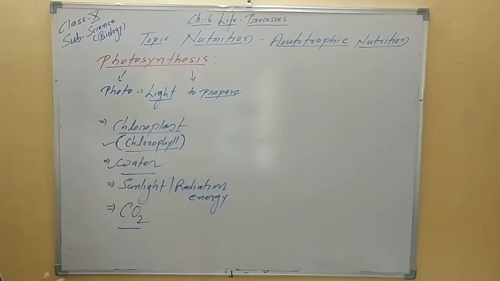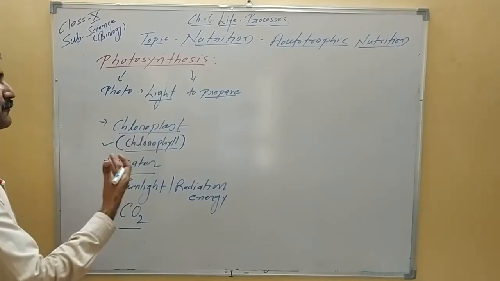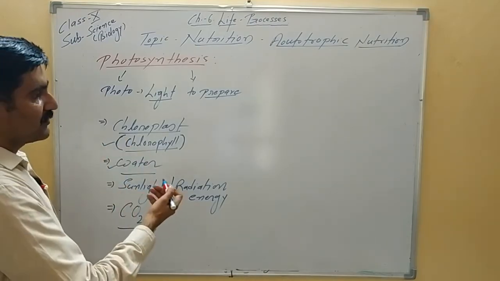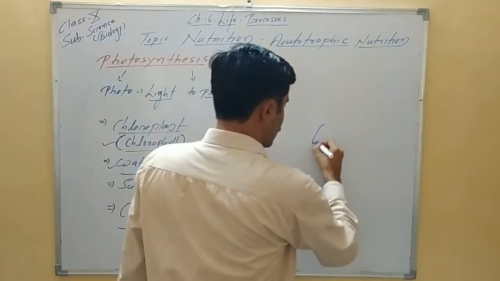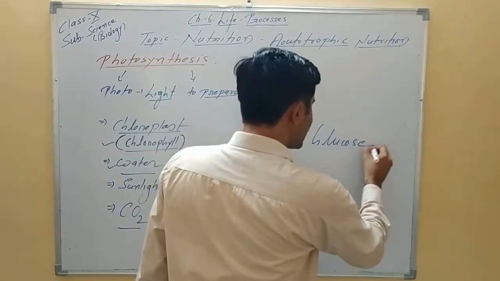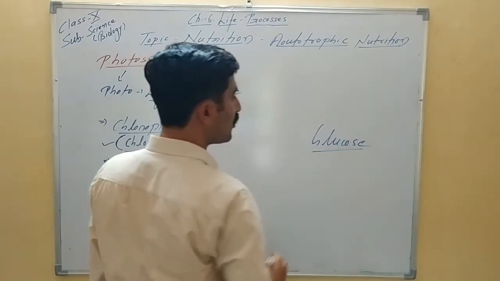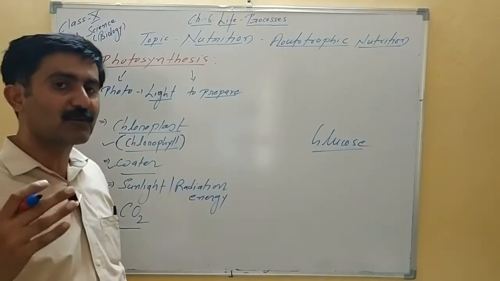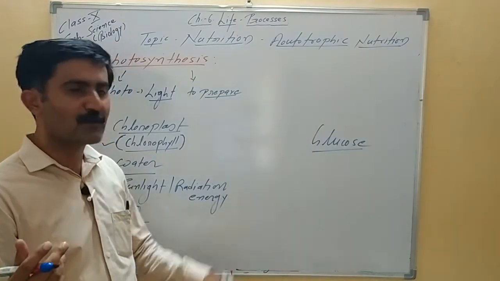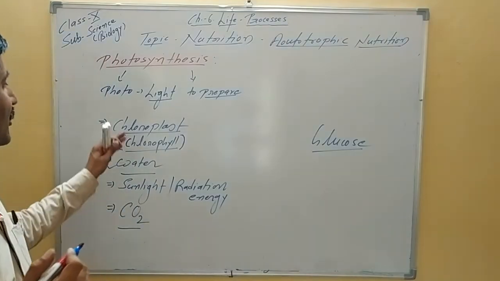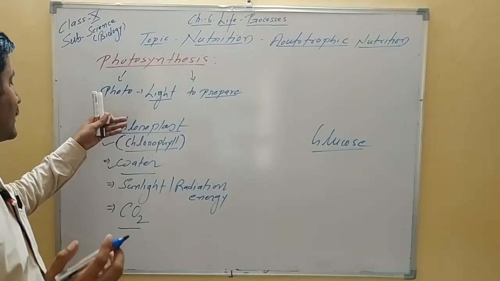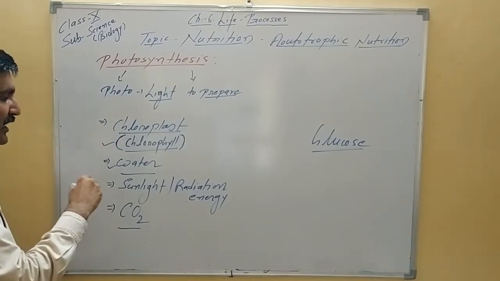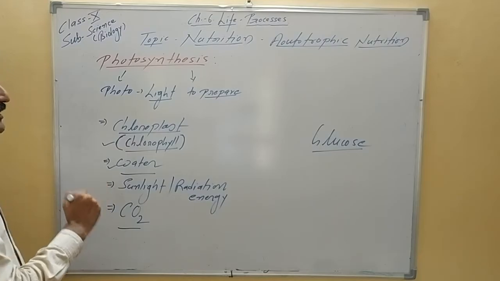Before that, if we want to define it, we must know what plants prepare using these things. So plants prepare glucose as the primary product. Please remember, glucose as the primary product of photosynthesis. So we know that plants prepare glucose by the process of photosynthesis, and what is present in the process of photosynthesis are chlorophyll pigment, water, sunlight and carbon dioxide.